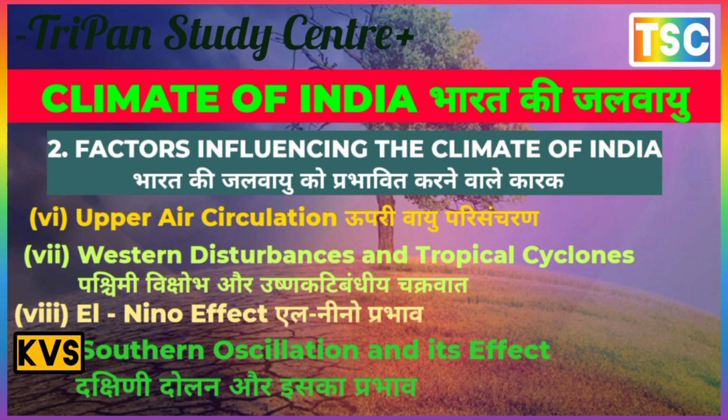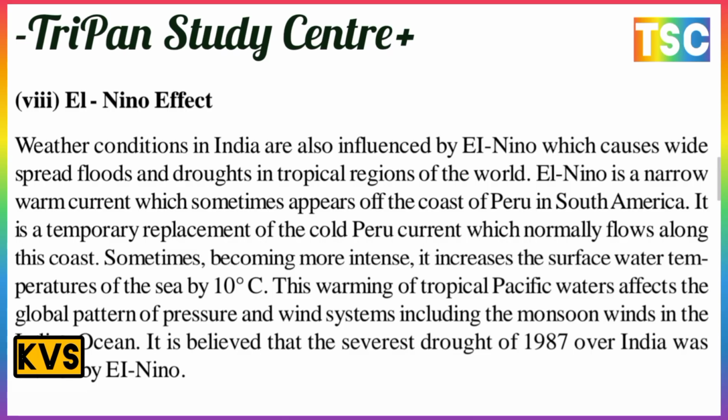The next topic is the El Nino effect. El Nino is important. Weather conditions in India are also influenced by El Nino, which causes widespread flooding and drought in the tropical regions of the world. El Nino is a narrow warm current which sometimes appears off the coast of Peru, South America. It is a temporary replacement of the cold Peru current which normally flows along these coasts, and sometimes it becomes more intense, increasing the surface water temperature of the sea by 1 degree Celsius.